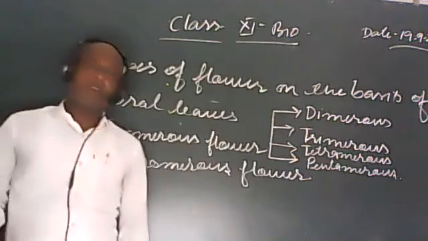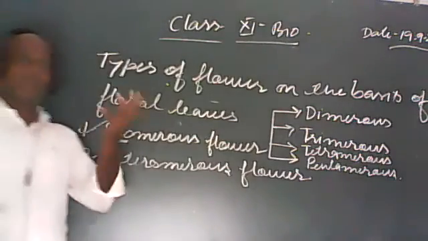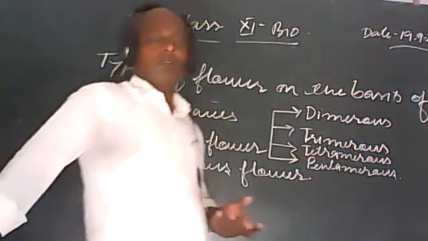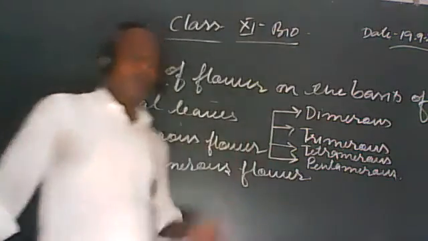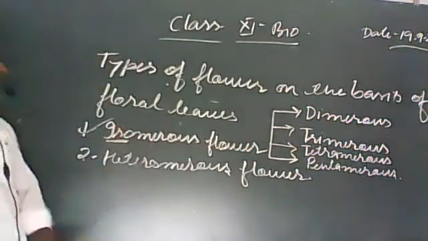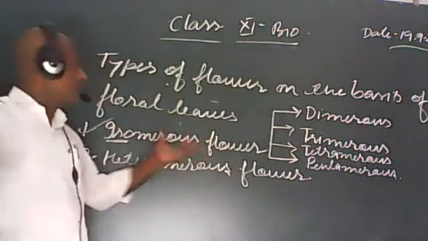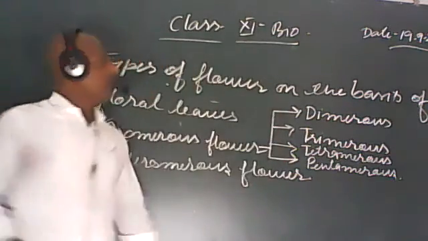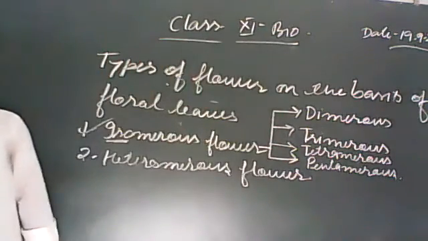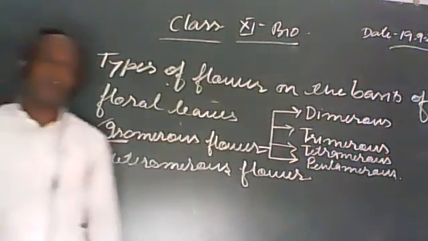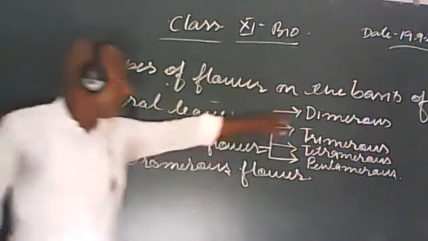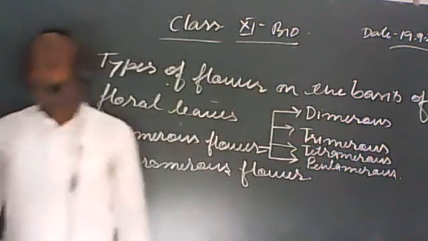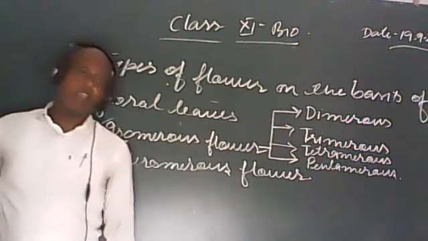There are different types of flower on the basis of floral leaves in each whorl, as we have discussed, isomerous flower and heteromerous flower. This isomerous flower is also of different types: the dimerous flower, trimerous flower, tetramerous flower and pentamerous flower. It is given in your NCERT, it is given from here. So we should know what is a dimerous flower.